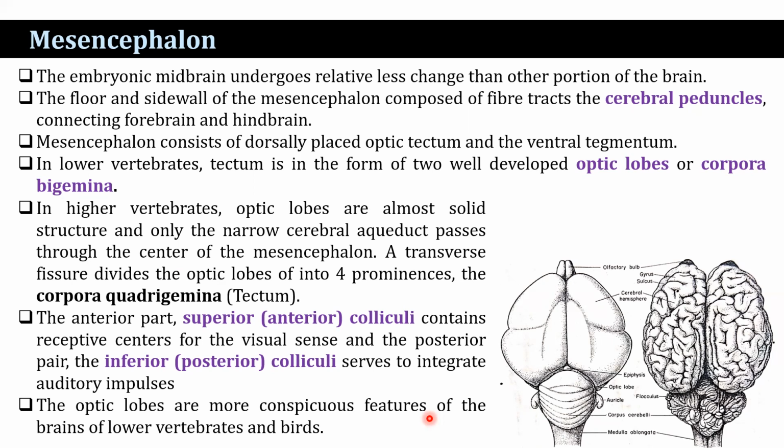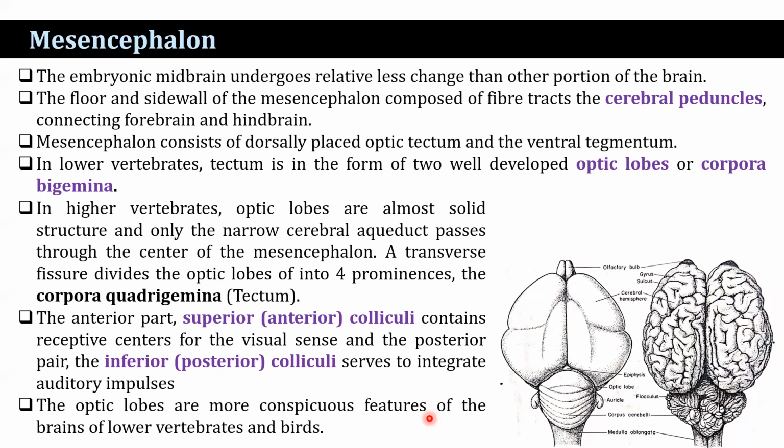In lower vertebrates, the tectum is in the form of two well-developed optic lobes, or corpora bigemina, which serve as the center for the visual sense. Each optic lobe contains a large cavity, an optic ventricle, the two ventricles together forming the mesocele. In higher vertebrates, optic lobes are almost solid structures, and only the narrow cerebral aqueduct passes through the center of the mesencephalon, and a transverse fissure divides the optic lobe into four prominences.